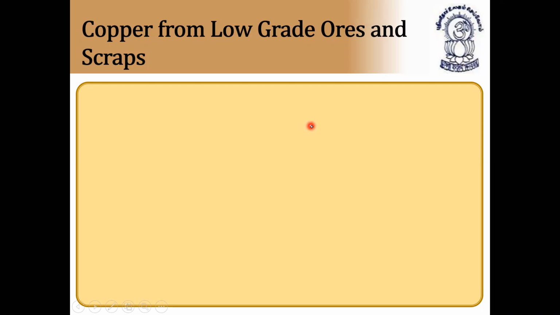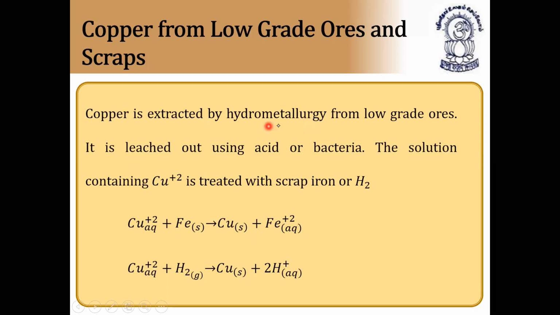Copper from low grade ores and scrap. Copper is extracted by hydrometallurgy from low grade ores. It is leached out using acid or bacteria. The solution containing cupric ions, that is copper ions, is treated with scrap iron or hydrogen. Iron, being a more electropositive metal, can displace copper from its salt solution. Even hydrogen, being more electropositive than copper, can displace copper from its salt solution.